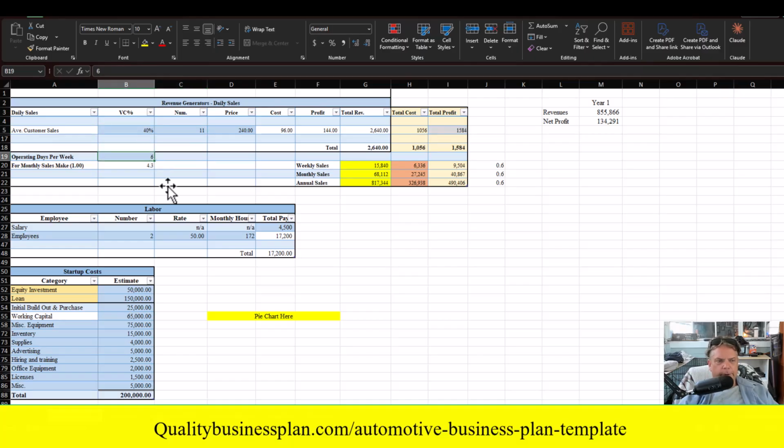The next step right here is we're going to take a look at how many days a week we are open. If you're open 6 days a week, great, run with it. If you're open 7, change it to 7. If you're open 5, change it to 5. Once you're done with that, that's going to calculate your top line. It's going to calculate your revenues for you. And we've got an estimated revenue projection right here of $713,000, and I'm going to go ahead and change this number to 12 just to give me a little more meat on the bone for the net profit.